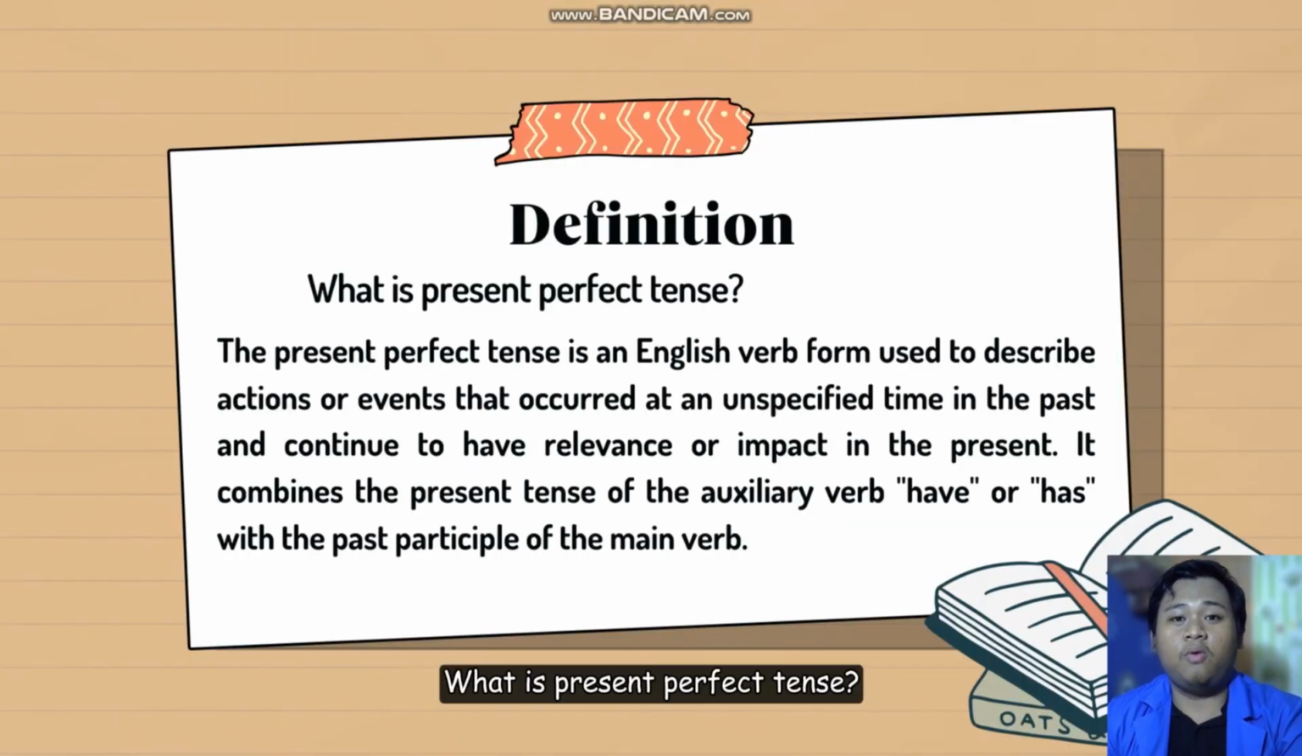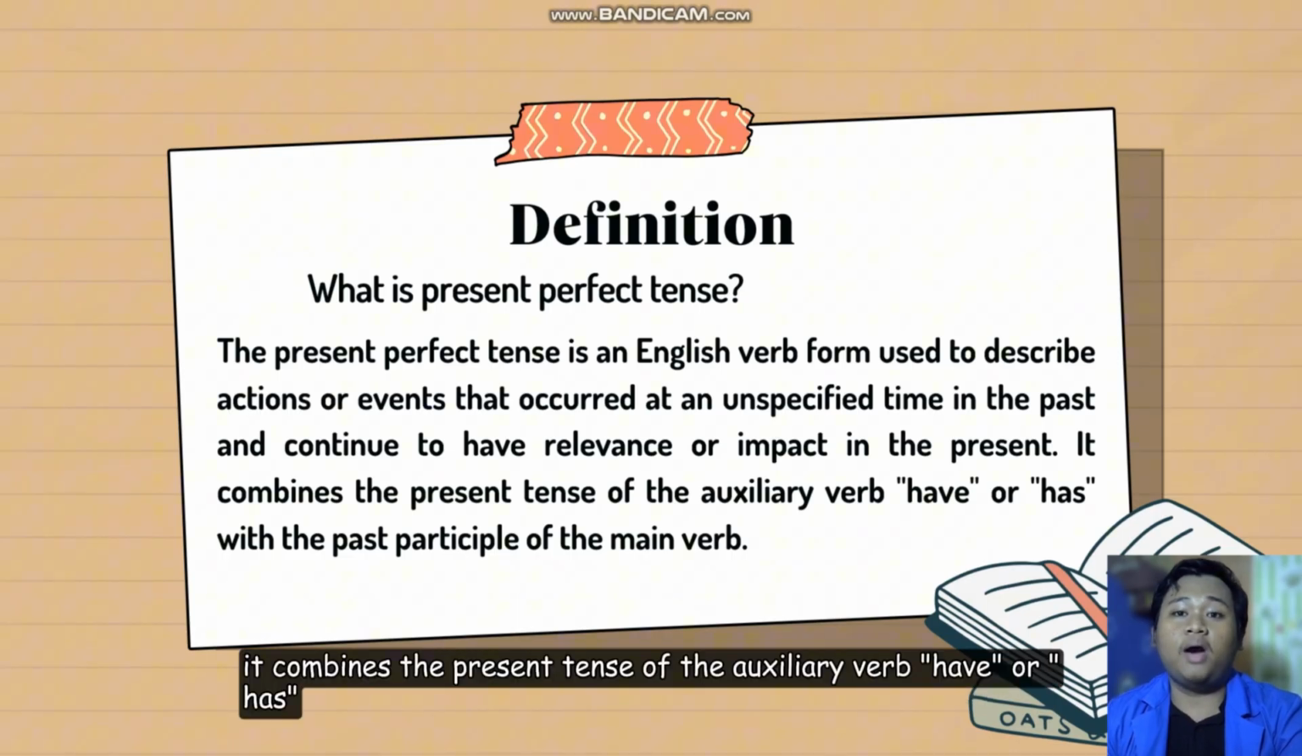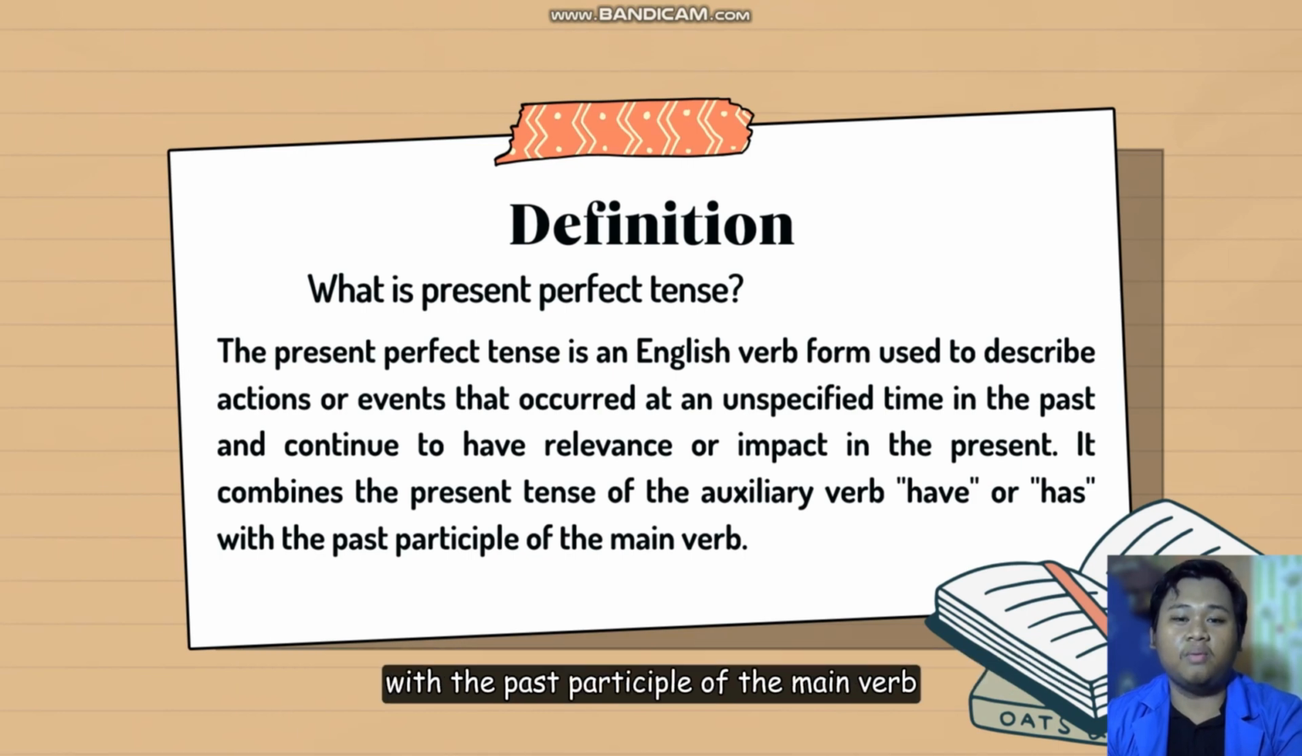Definition. What is present perfect tense? The present perfect tense is an English verb form used to describe action or events that occurred at an unspecified time in the past and continue to have relevance or impact in the present. It combines the present tense of the auxiliary verb have or has with the past participle of the main verb.